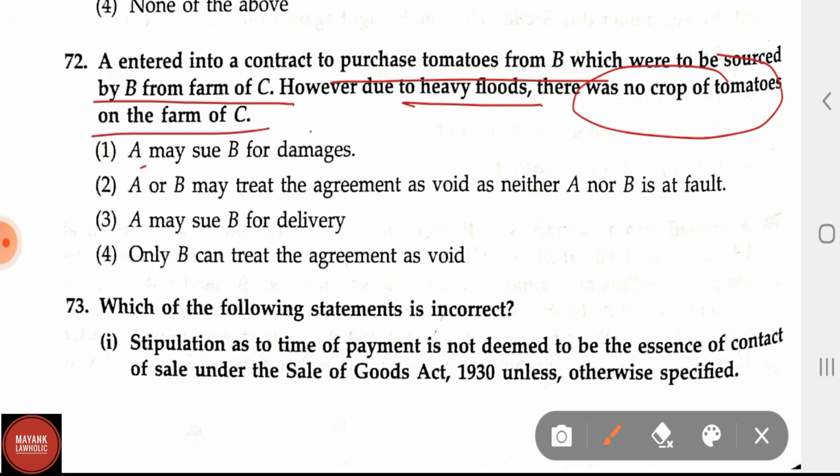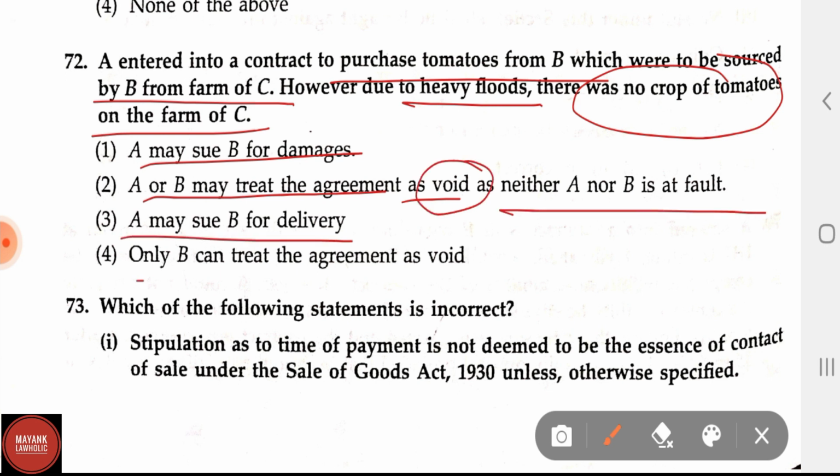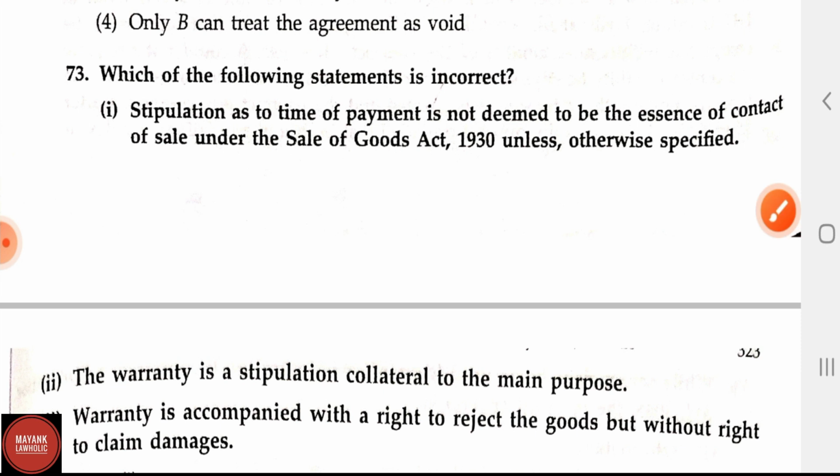Here, the options are: A may sue B for damages; A or B may treat that agreement as void, as neither A nor B is at fault; A may sue B for delivery; only B can treat the agreement as void. From the above statement of the question, the correct answer will be the second answer, because it will not be possible for them to perform the contract, so it becomes void. A or B may treat the agreement as void as neither A nor B is at fault. Which of the following statements is incorrect?